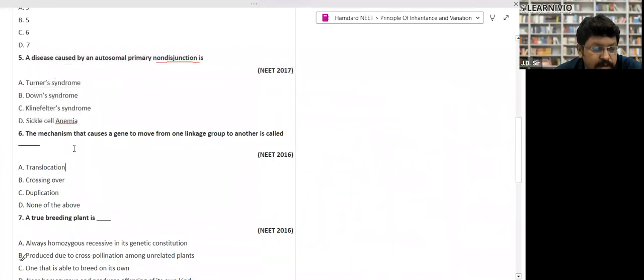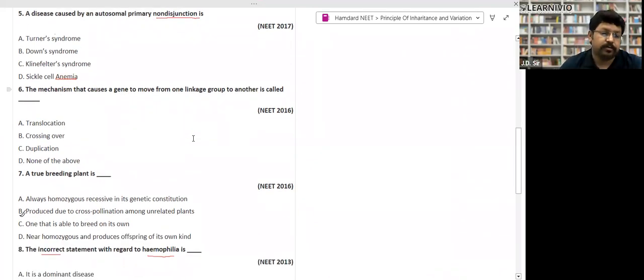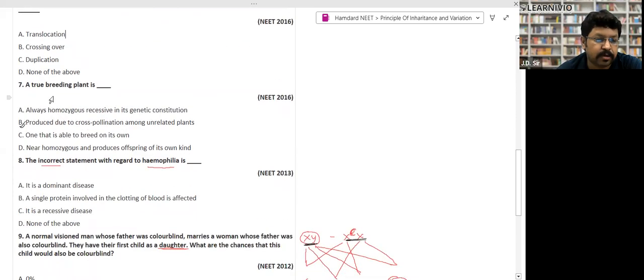Look, I have taught you the mechanism that causes a gene to move from one linkage group to another, called translocation, crossing over. A linkage group means a part of the chromosome goes to another. Crossing over. It is asking for the mechanism. So the mechanism is crossing over, which I'll teach you again in the cell cycle part, right? A true breeding plant, B will be the answer.